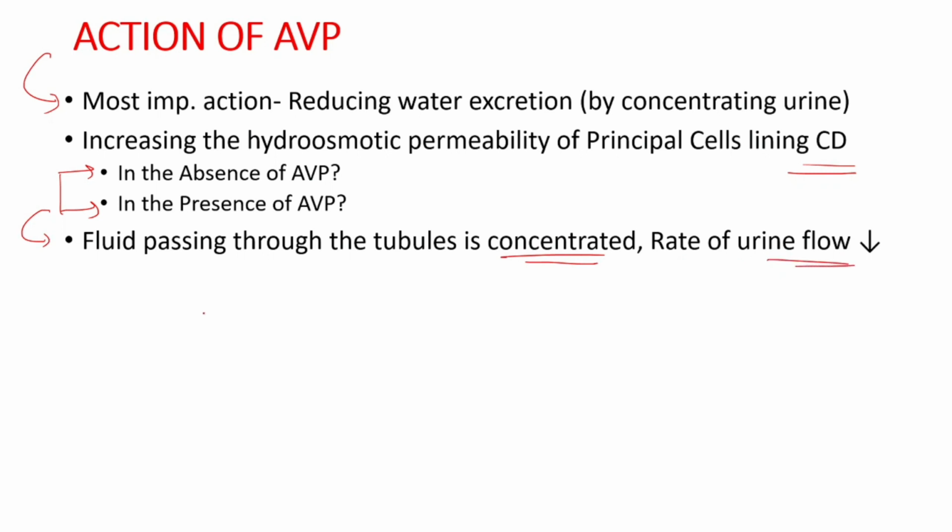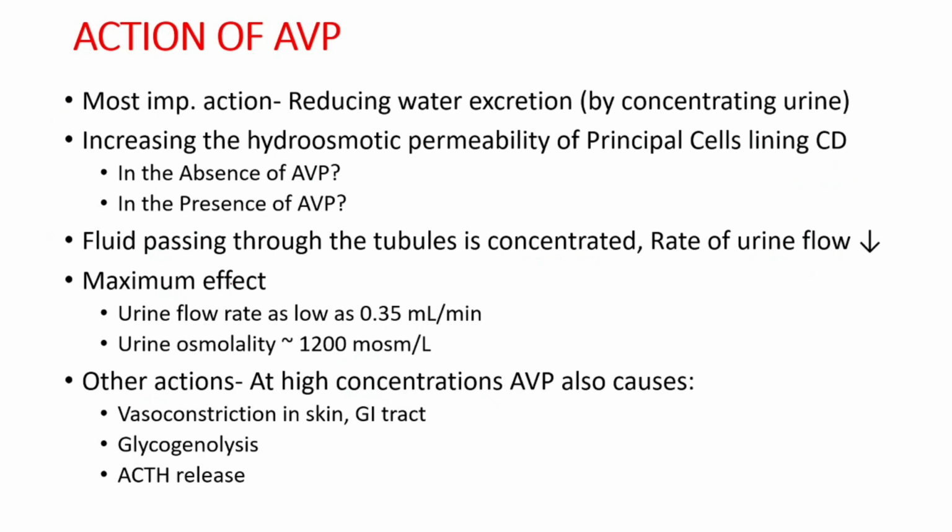The maximum effect which can be produced leads to a urine flow rate as low as 0.35 ml per minute and urine osmolality as high as 1200 milliosmoles per liter. Now, all these actions of AVP are mediated through V2 receptors.